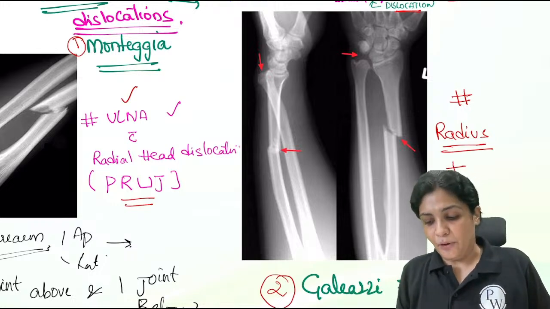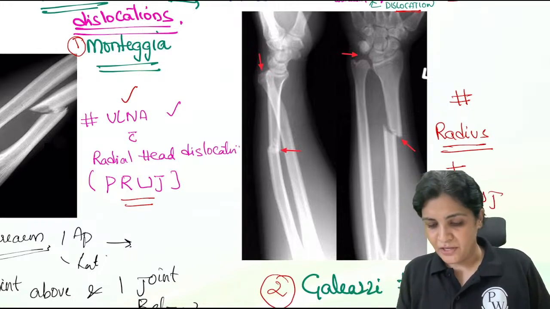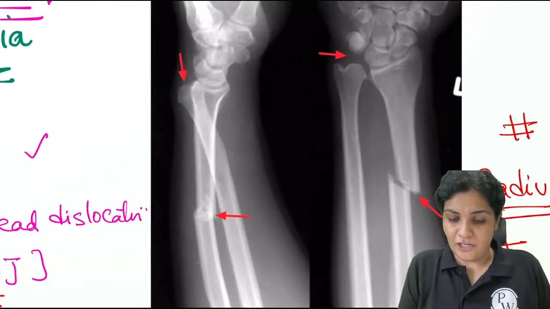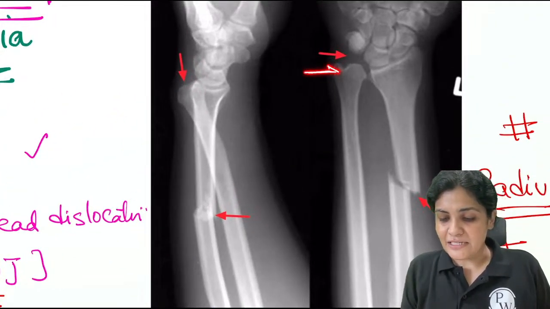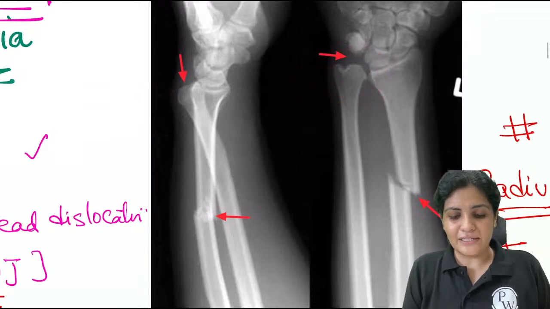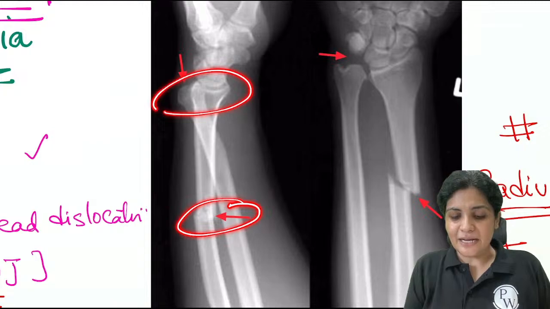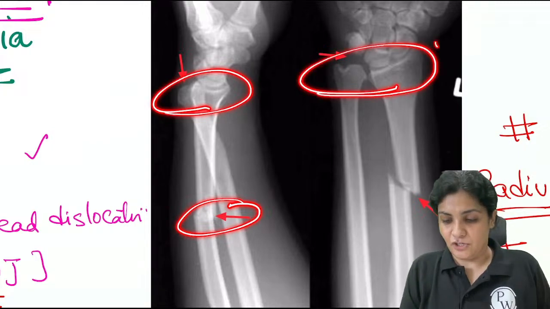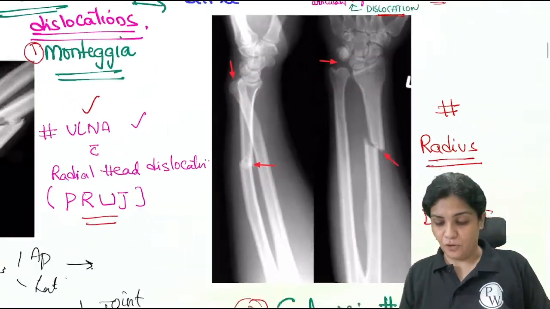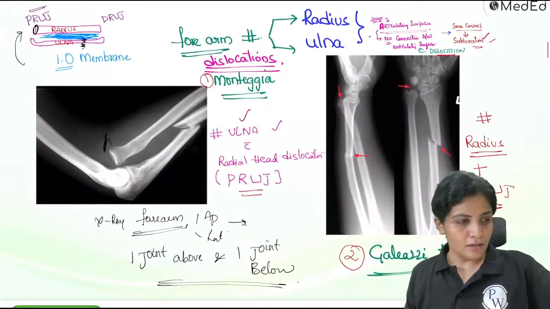In Galeazzi, it is the distal radio-ulnar joint. So this is your distal radio-ulnar joint. If you see, the ulna has changed its variance here and it has moved dorsally. So a fracture of the radius with some disruption in the distal radio-ulnar joint is a classical example of Galeazzi fracture. Understood?